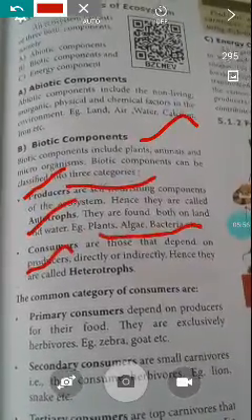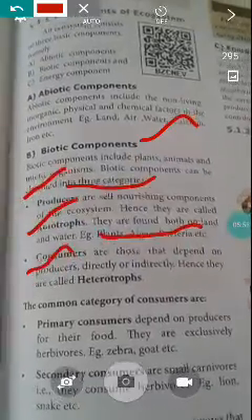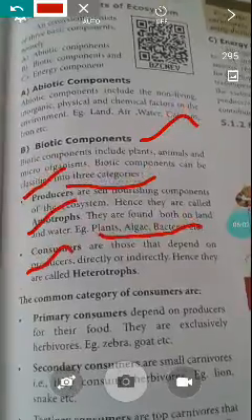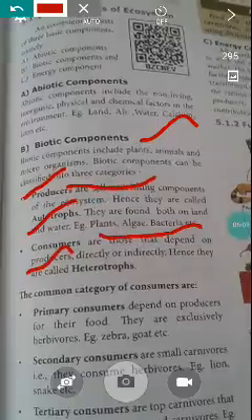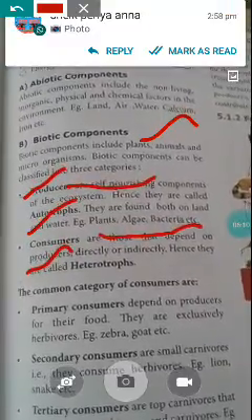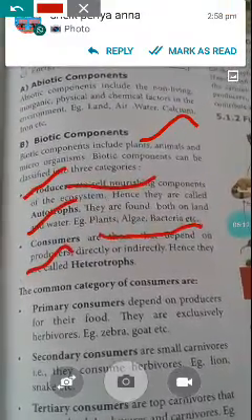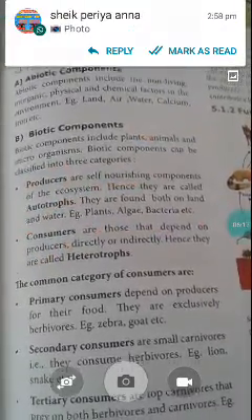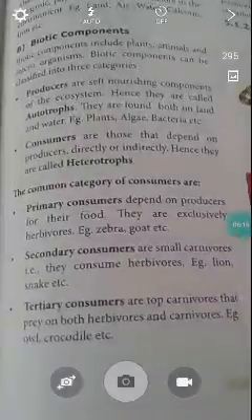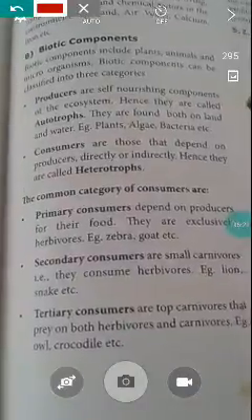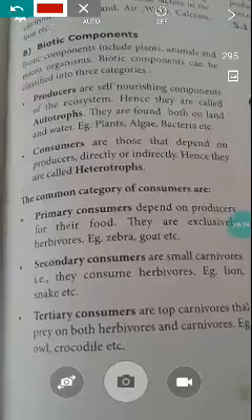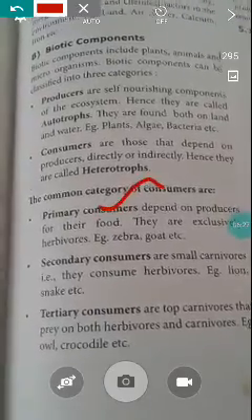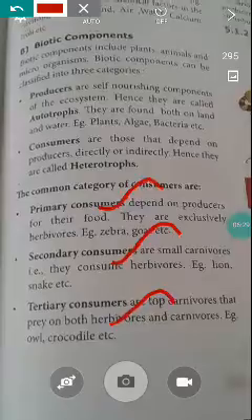Examples: plants, algae, bacteria. Next, consumers are those that depend on producers directly or indirectly. Hence they are called heterotrophs. These consumers are commonly categorized into three types: primary consumer, secondary consumer, tertiary consumer.